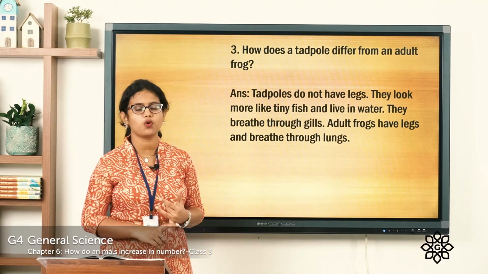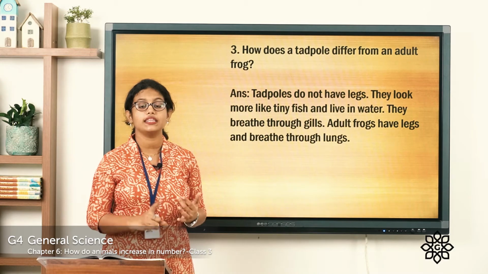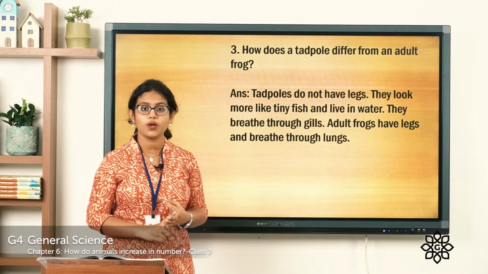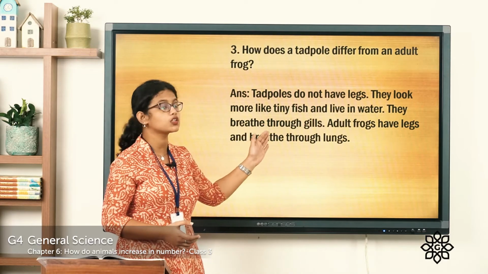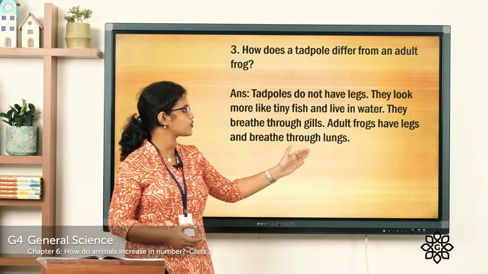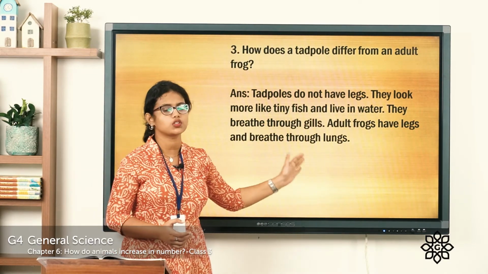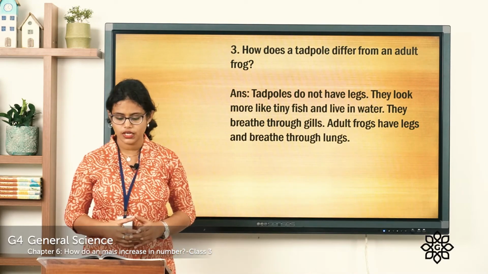So where do these tadpoles live? They live in water. They look more like a fish. They can swim in water and they breathe through their gills. Adult frogs have legs and breathe through their lungs.